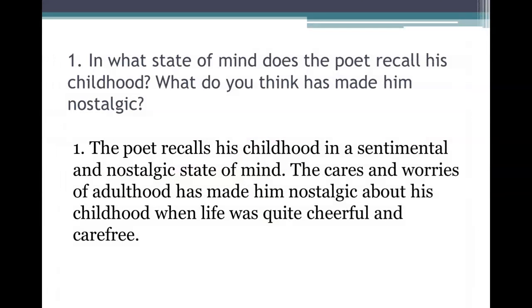Question 1. In what state of mind does the poet recall his childhood? What do you think has made him nostalgic? The poet recalls his childhood in a sentimental and nostalgic state of mind. The cares and worries of adulthood have made him nostalgic about his childhood when life was quite cheerful and carefree.